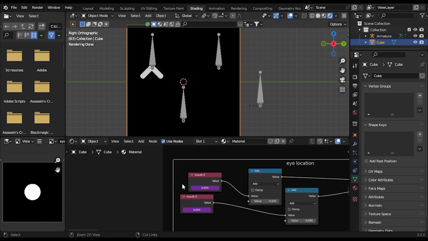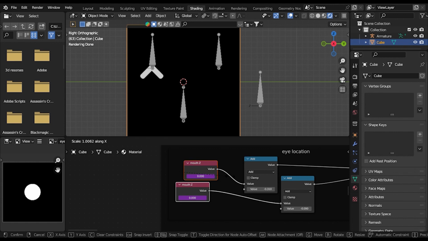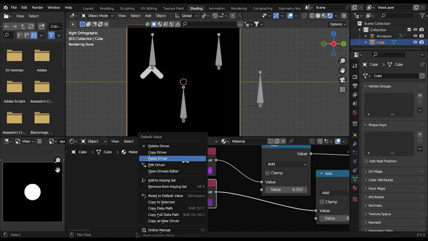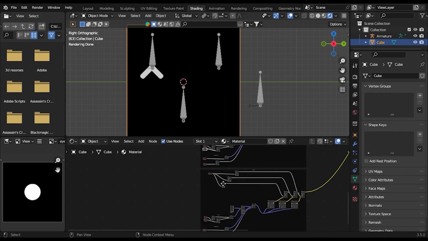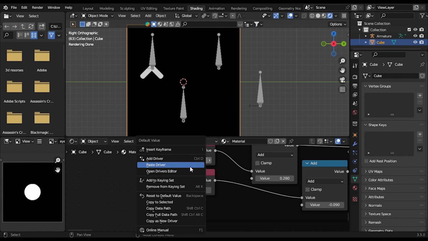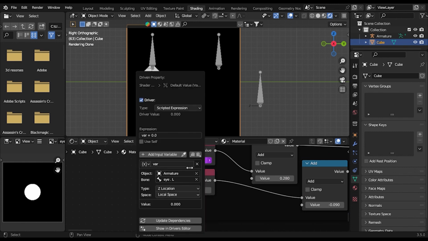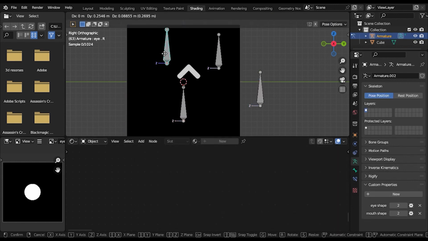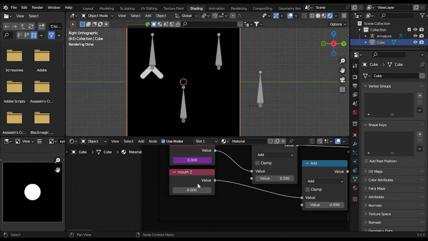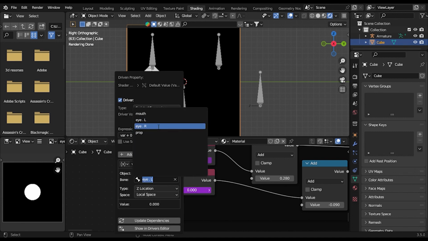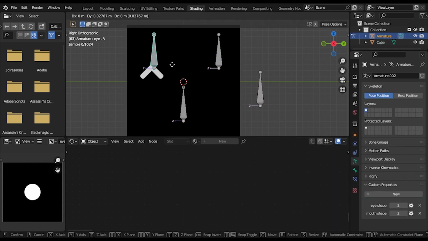So the location driver, let's call this the Y. So let's go copy driver, go to this and paste driver and go to edit driver. Instead of I left, we'll use IR. So now it will move. Let's just paste the driver again, go to edit driver and use IR, and let's see if it works.